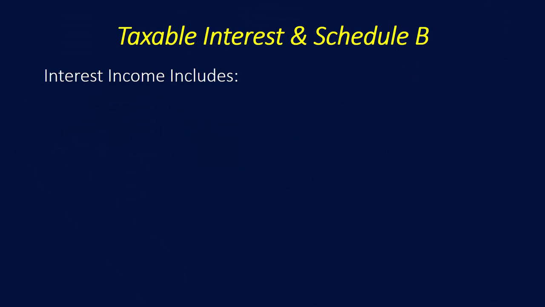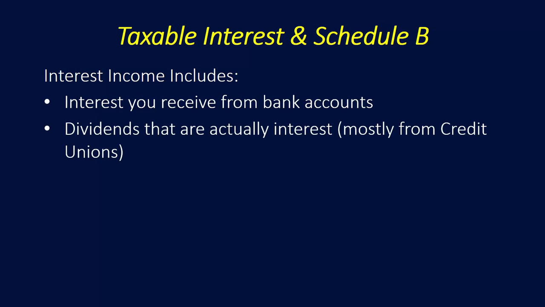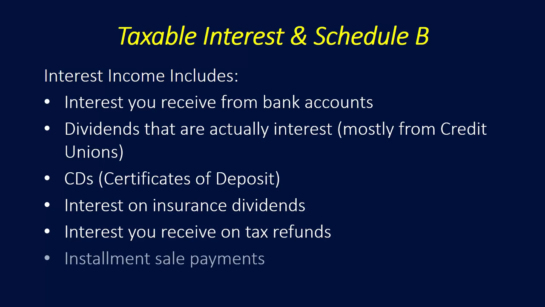Taxable interest includes interest that you receive from bank accounts, dividends that are actually considered to be interest, mostly from credit unions. Credit unions often call their interest dividends. It also includes CDs, certificates of deposit, and interest on insurance dividends. Interest you receive on tax refunds is included in interest income. And installment sale payments. If you sell property or a house on an installment sale method and you receive interest from the installment sale, that would be considered interest income on your tax return.